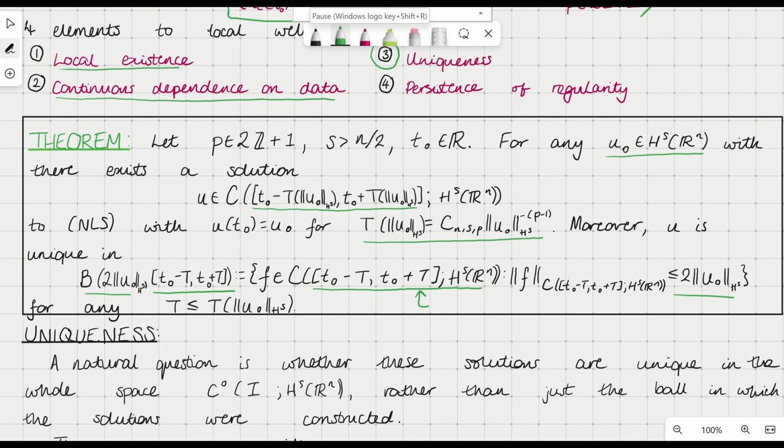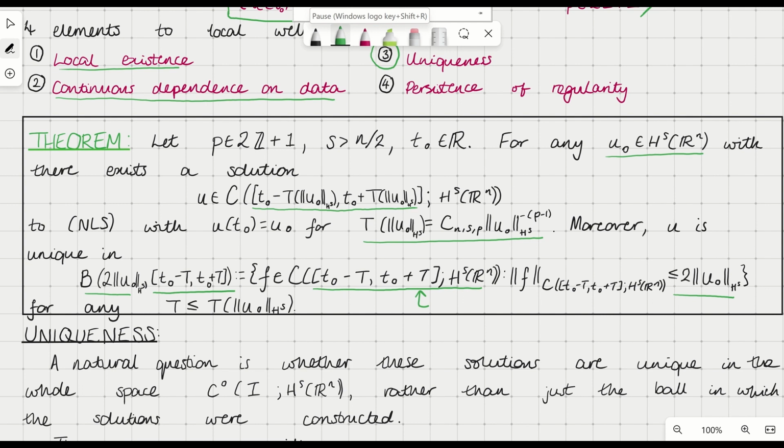And this just says that we have uniqueness on any sub-interval in this space, not just on the actual interval. This is a bit of a weird technicality, and you can sort of ignore it, but it's just something we're going to use in the proof of uniqueness, so I included it fully there.